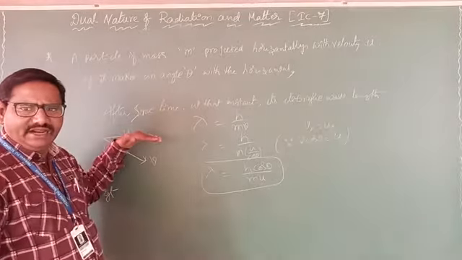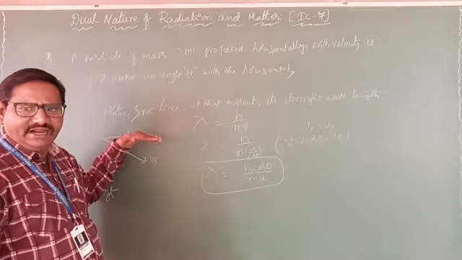For that, first we want to know the energy of photon. E equals h nu or hc by lambda, because the wavelength is given.